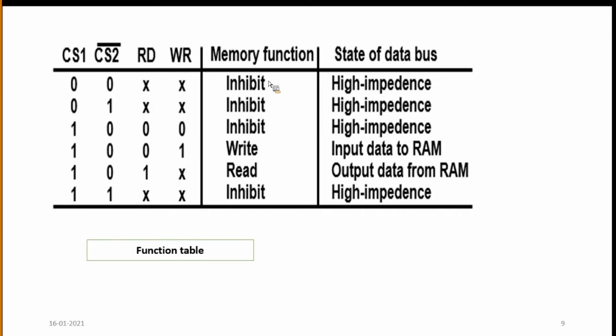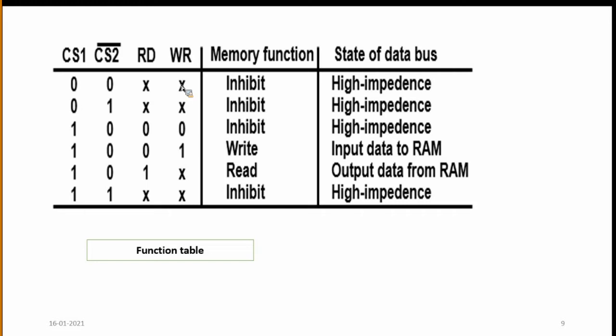Now take one example. CS1 and CS2 bar are 0, 0. This cross mark means we are not performing any operations.